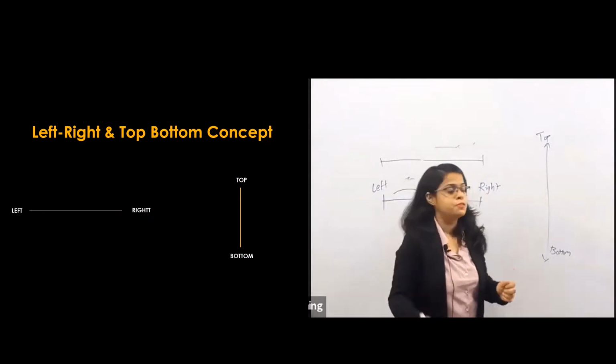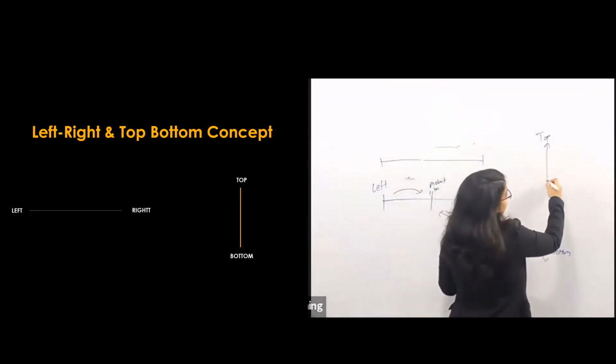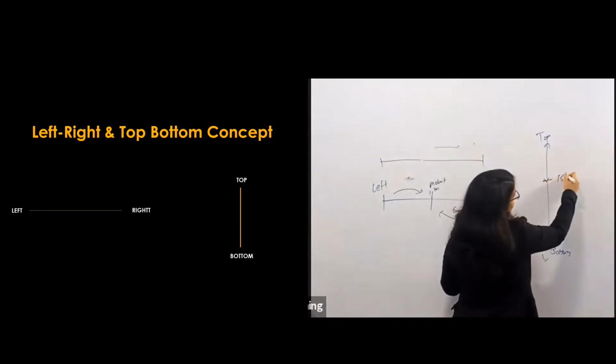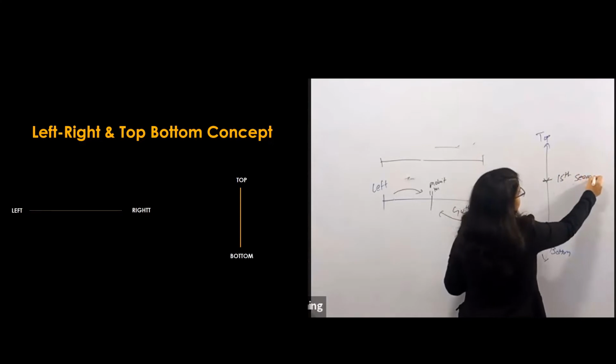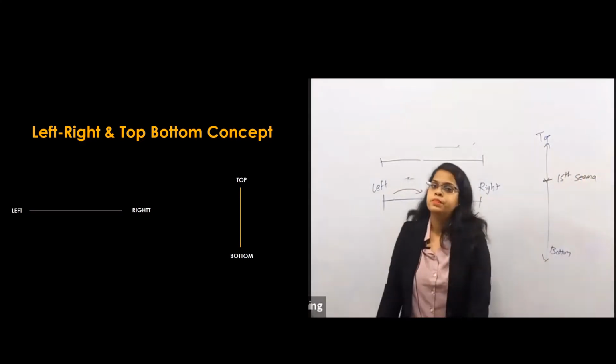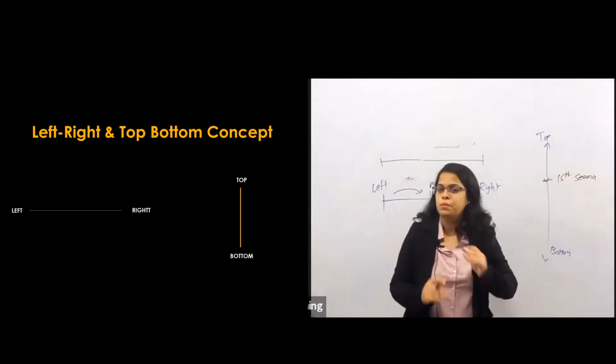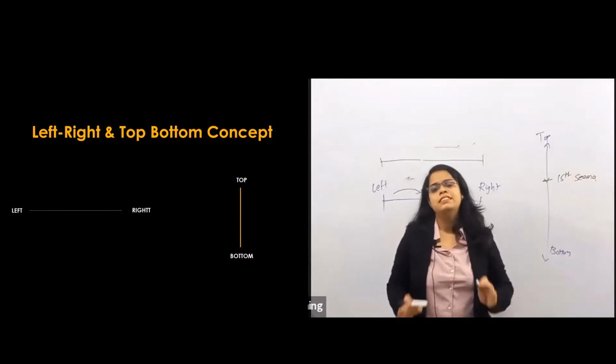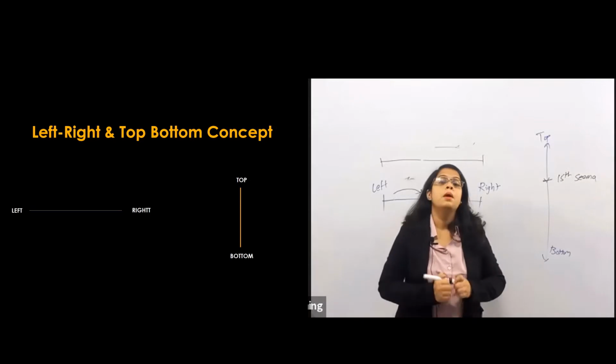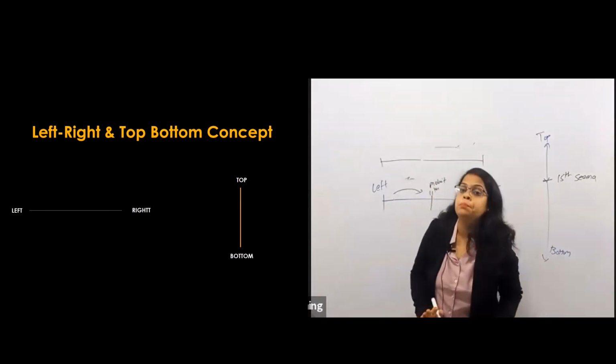Suppose Seema is 15th from the top. So here is Seema. What is her rank from the bottom? If there are, suppose, 20 students in total, what is her rank from the bottom? These kinds of questions are there. These are very easy questions. But yes, there is one but.